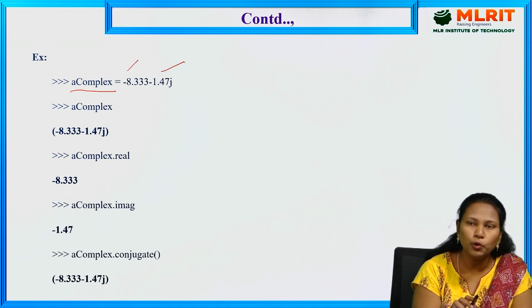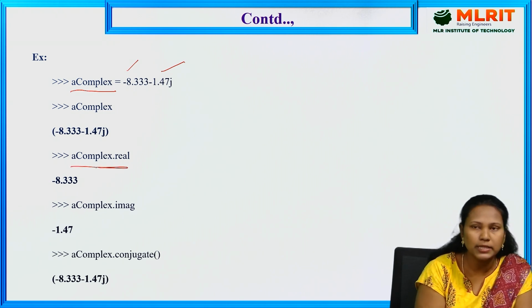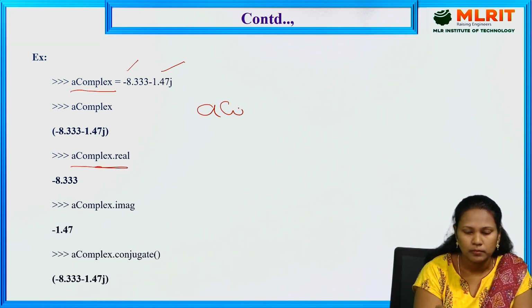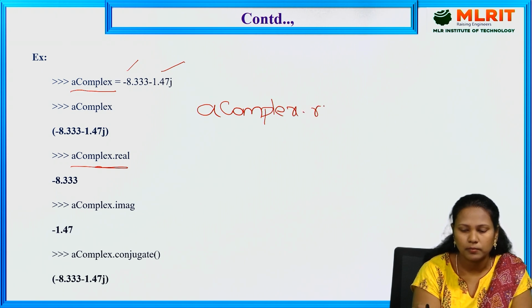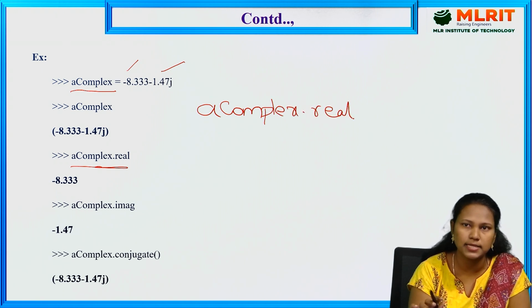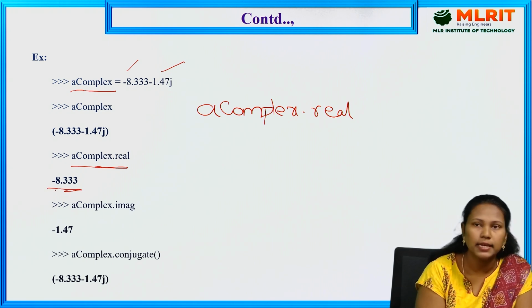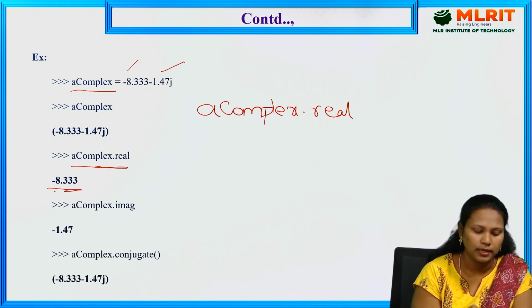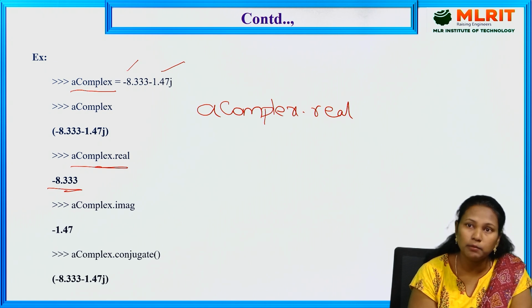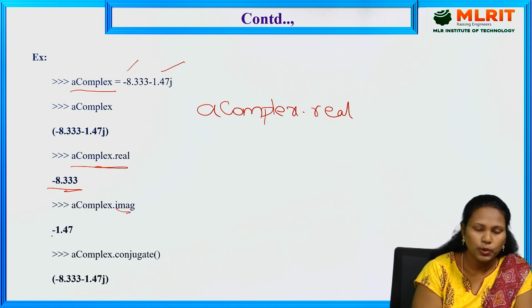If I want to print the real one, a complex dot real. With the help of the variable, we are accessing the real part, so it prints only the real part, minus 8.33. Next, if you want to print the imaginary part, a complex dot imag. It prints the imaginary part, minus 1.47.